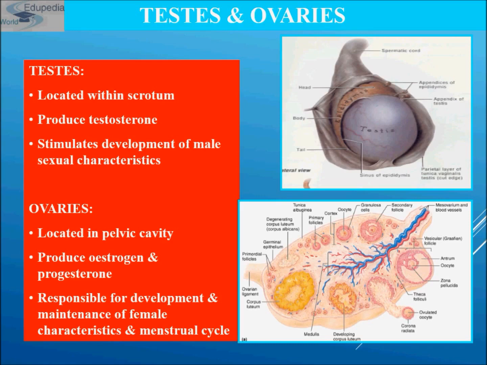If we talk about ovaries, then they are located in the pelvic cavity in females. They produce estrogen and progesterone hormones. They are responsible for development and maintenance of female characteristics and the menstrual cycle.